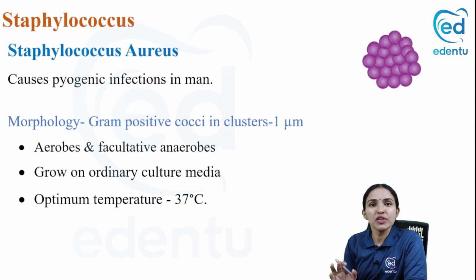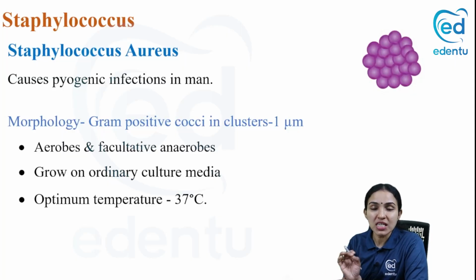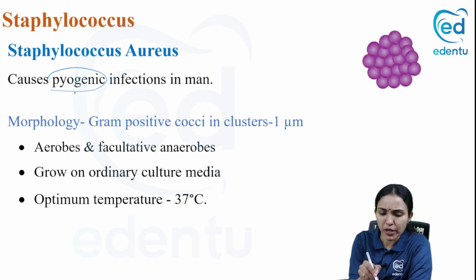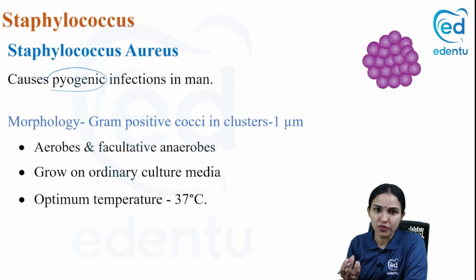What are the infections that Staphylococcus produces? In a single term, you can say it is pyogenic infection. What is meant by pyogenic? Pus forming infection. When you encounter a pus forming infection, the first bacterium that should come to your mind should be Staphylococcus aureus.